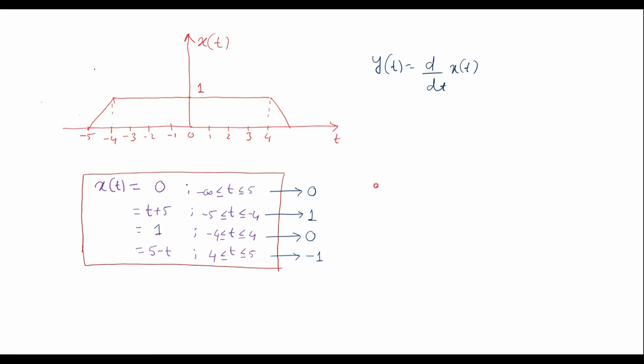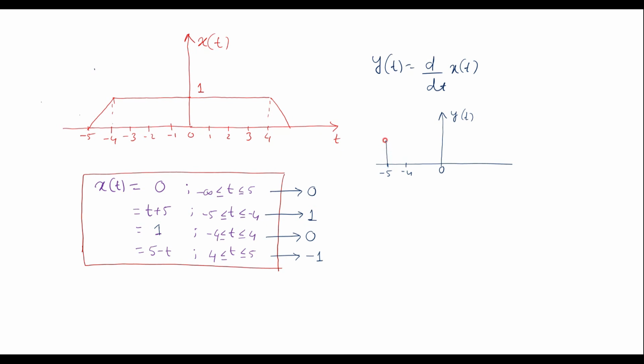So now I can draw the y of t signal. Y of t. When t is in between minus 5 and minus 4, say this is minus 5 and say this is minus 4, the magnitude of the signal is 1.